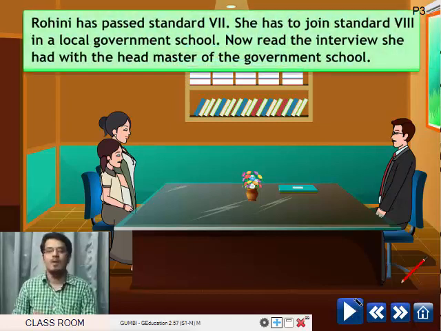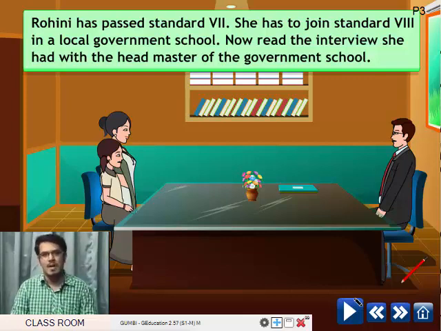Similarly, one of our friends, Rohini, has passed her standard 7 and has to join a new school, so for that she has to join standard 8 in a local government school. Now read the interview she had with the headmaster of that government school.